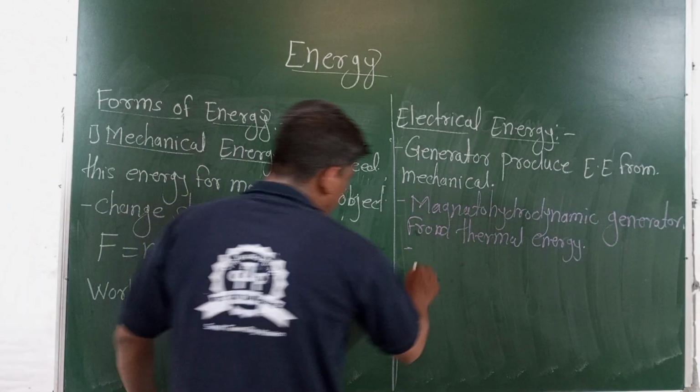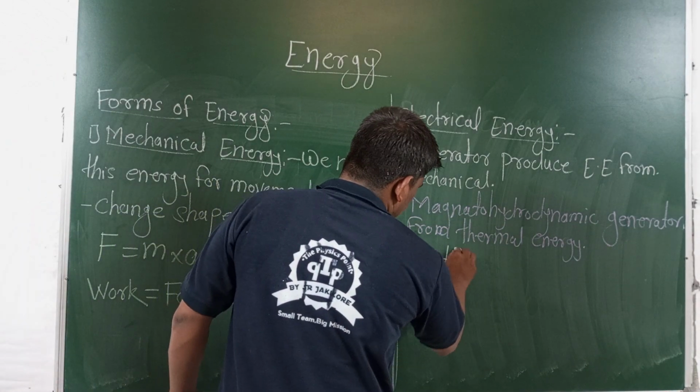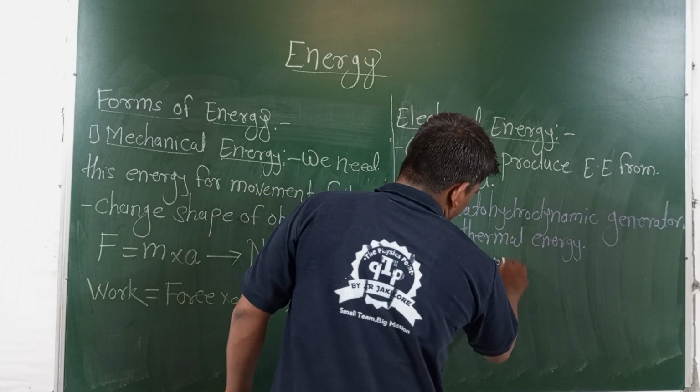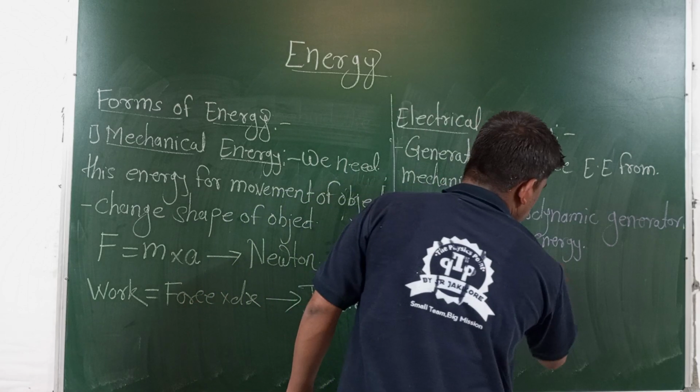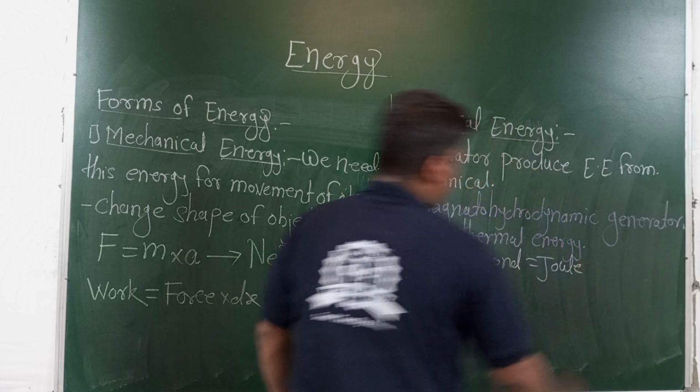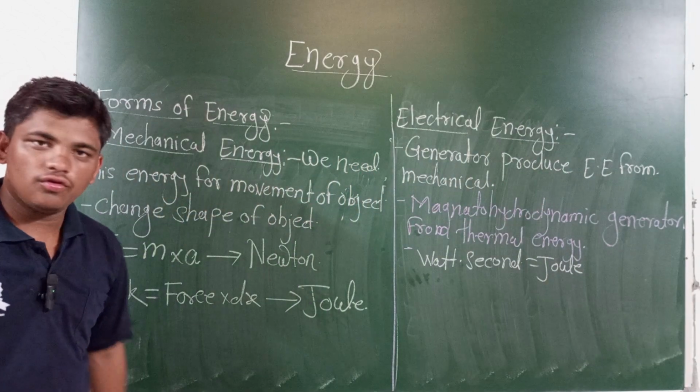And the unit of that energy, watt into second, watt second, is also joule.